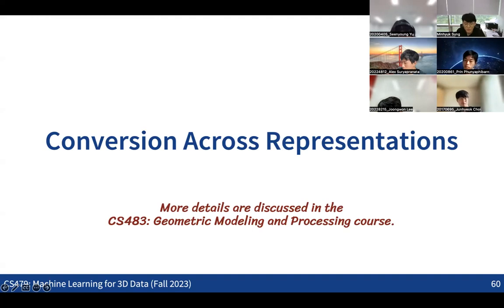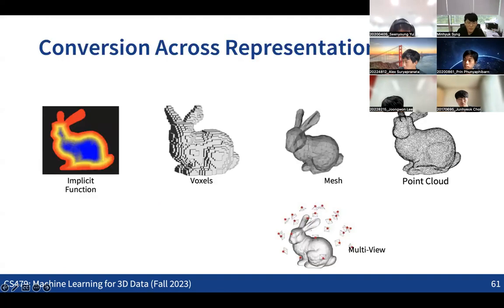So even when you have a mesh data set, we can convert all the meshes into point clouds and use architectures that can process point cloud data. Or even when you have point cloud data as the input, for example, scan data, we can consider converting the point cloud into another representation, meshes or some implicit representation, in a way that we can utilize this data set for applications, for example, rendering or manipulation for many things.